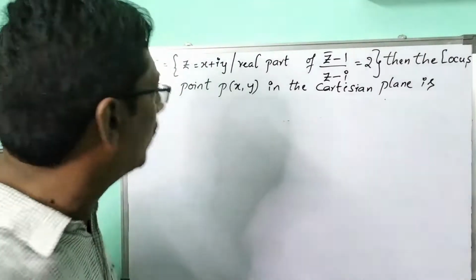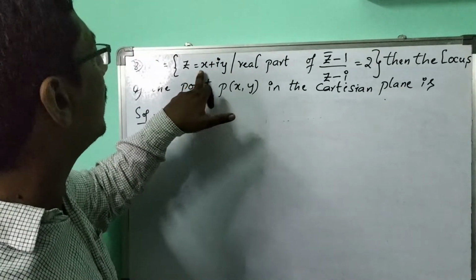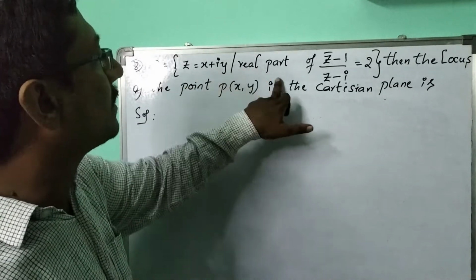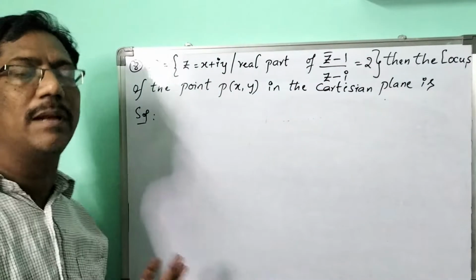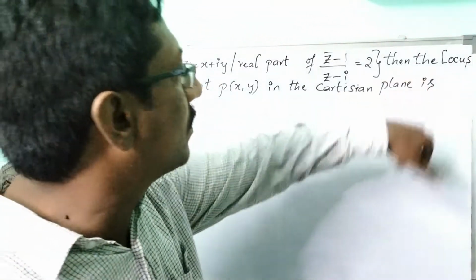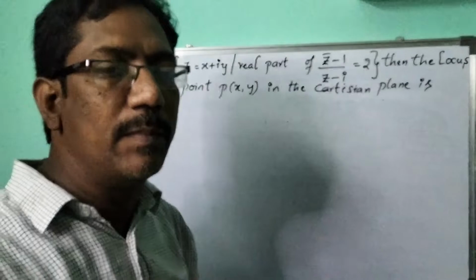Yes, now the 8th problem. What is given here? A equal to Z, within flower bracket Z equal to X plus I y, whose real part of Z bar minus 1 by Z minus I is only real. Then the locus of the point P of X comma Y in the Cartesian will be the answer.